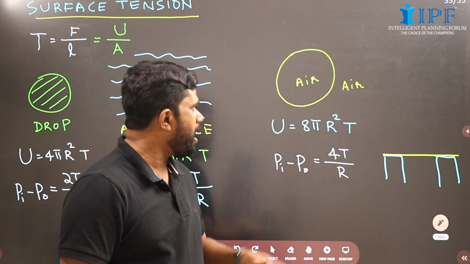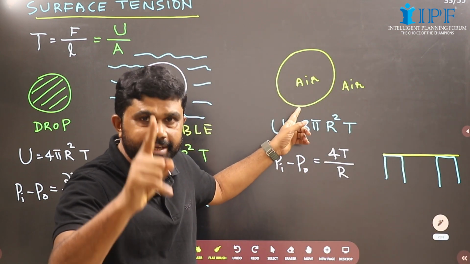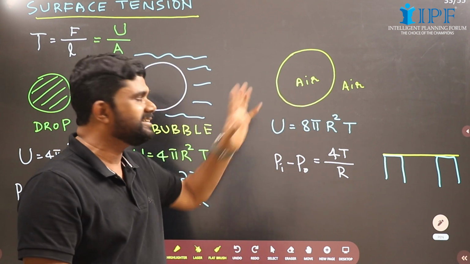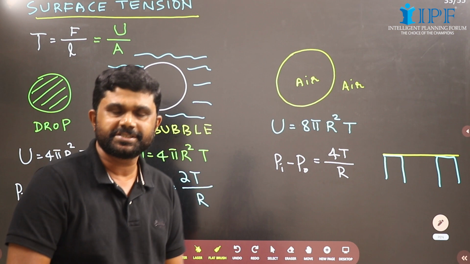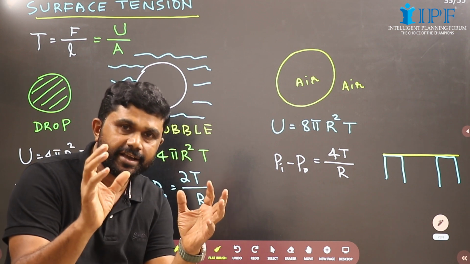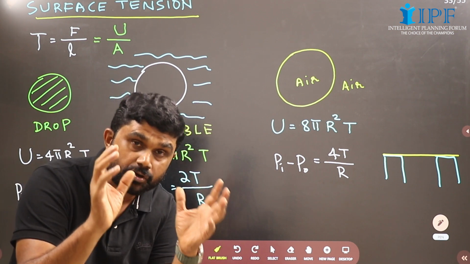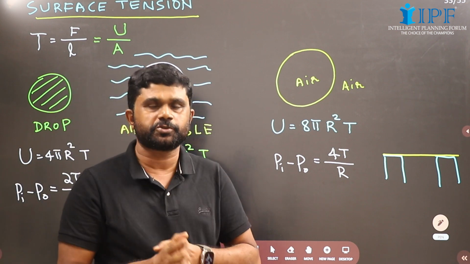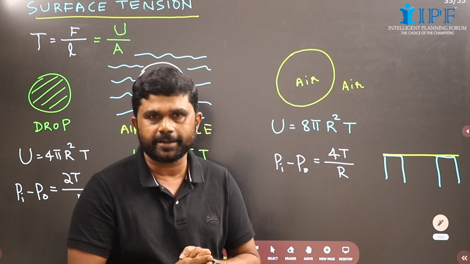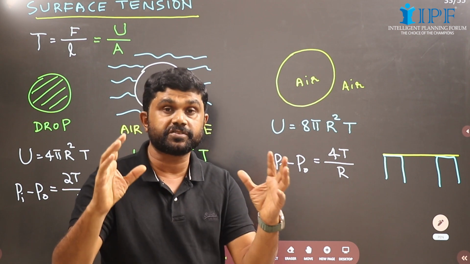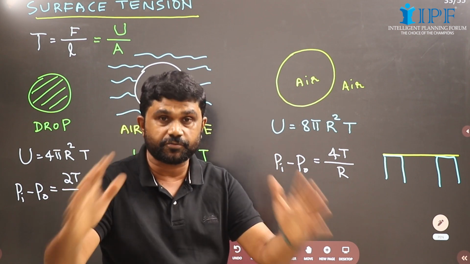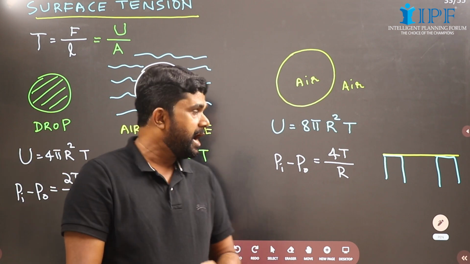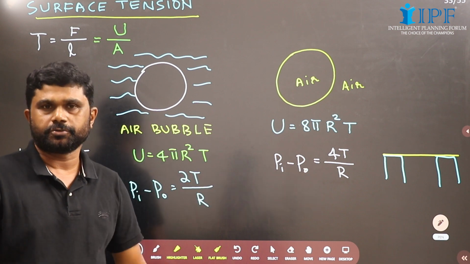Now see, we have a liquid bubble in air. Liquid bubble in air means inside there is air, outside also there is air. The inner surface area is exposed to air and it is called free surface area. The outer surface area is also exposed to air. It is also free surface area. So the total free surface area will be 4 pi r square plus 4 pi r square, inner plus outer, that is equal to 8 pi r square, and the energy is 8 pi r square into T.